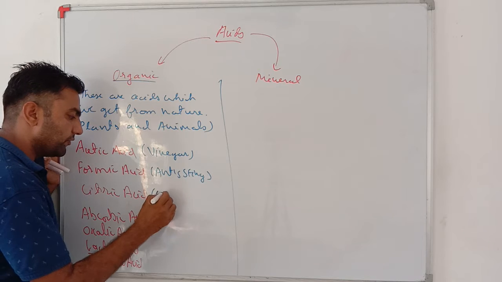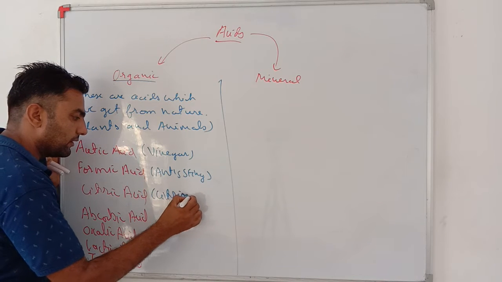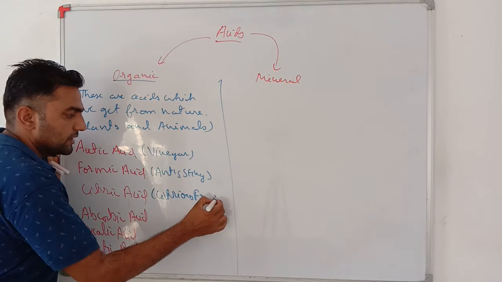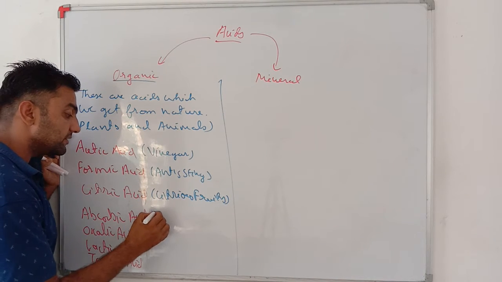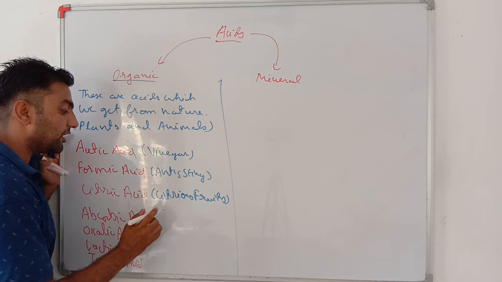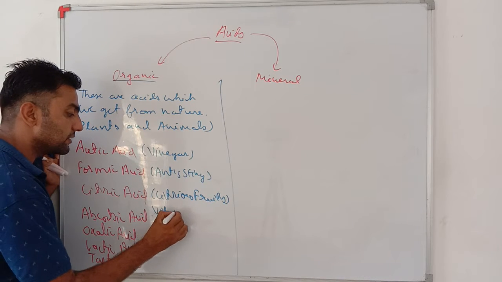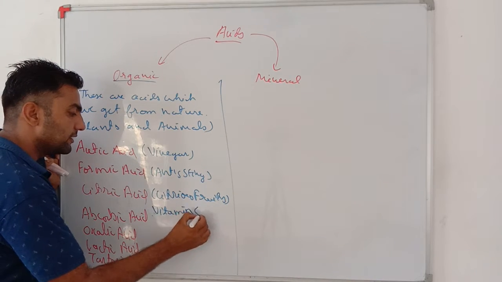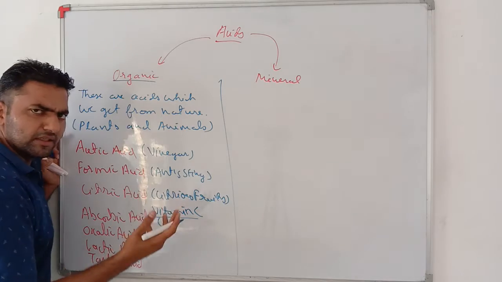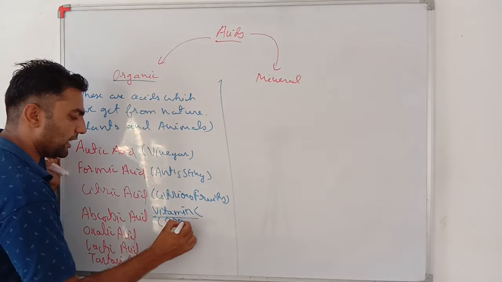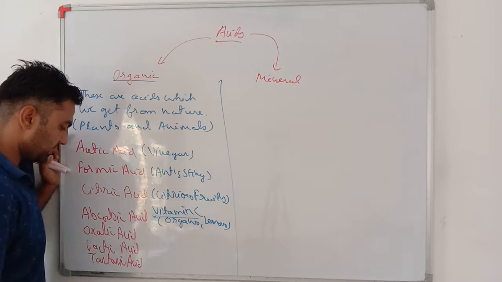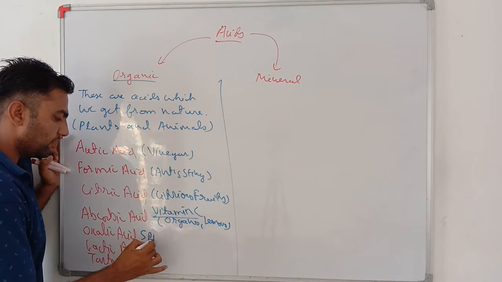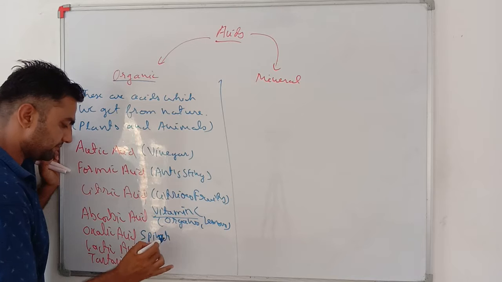Citric acid is found in citrus fruits such as oranges and grapes. Ascorbic acid, generally known as vitamin C, is found in fruits such as oranges and lemons. Oxalic acid is found in spinach.